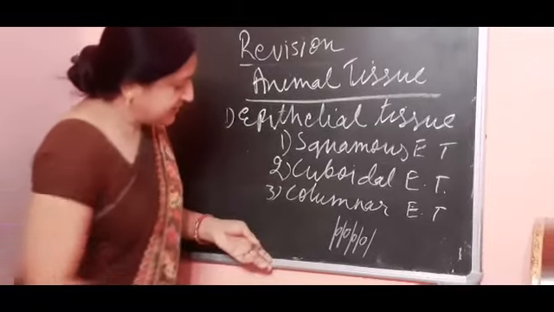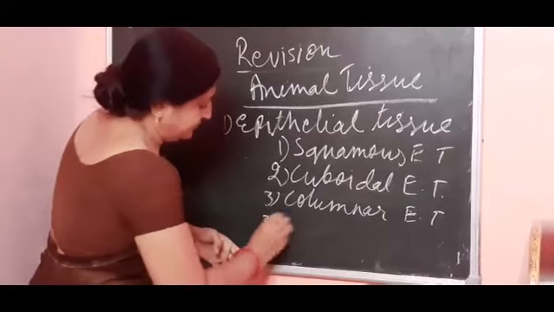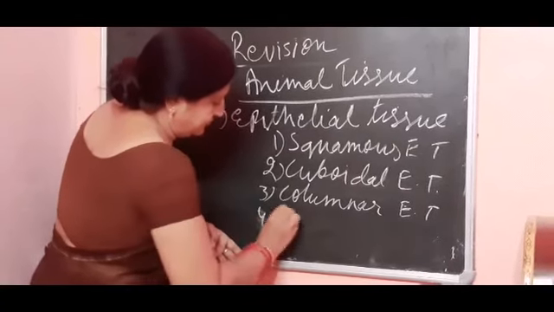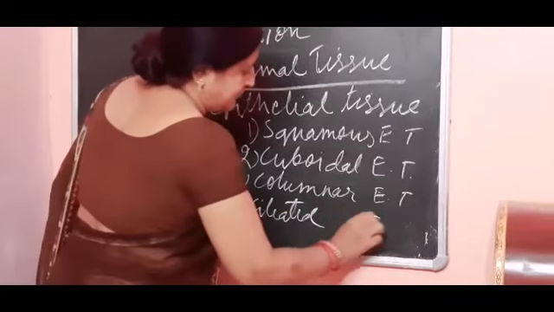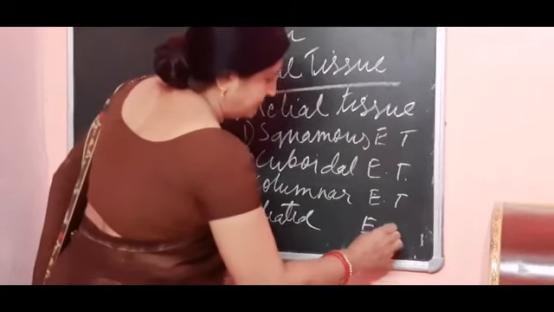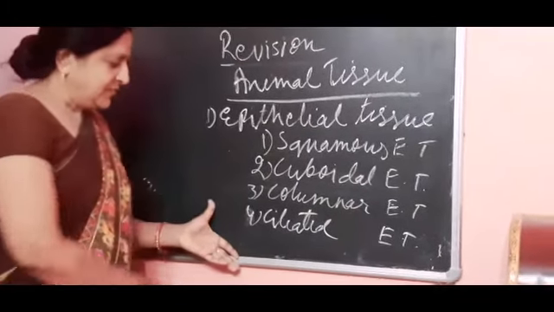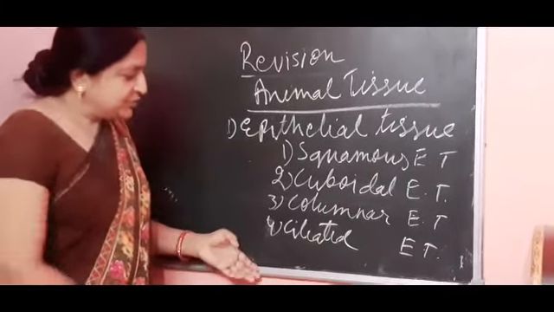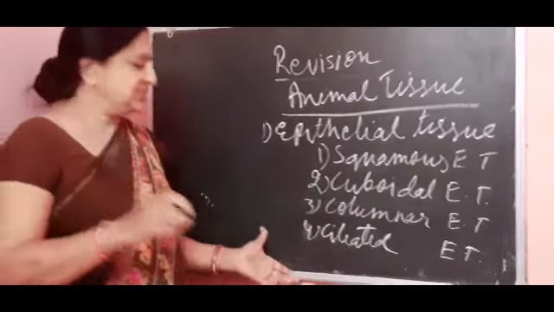And next is the ciliated. Ciliated epithelial tissues are made up of columnar types of cells, but they have hair-like structures.